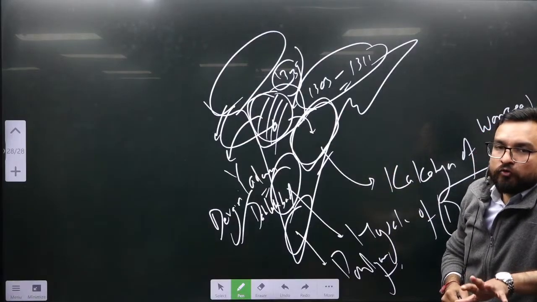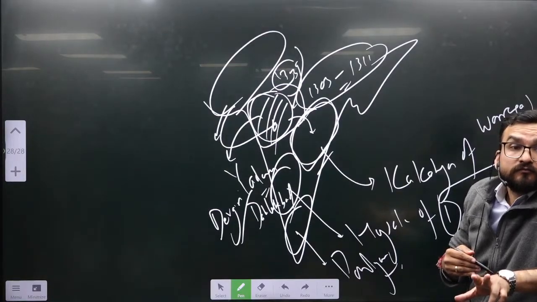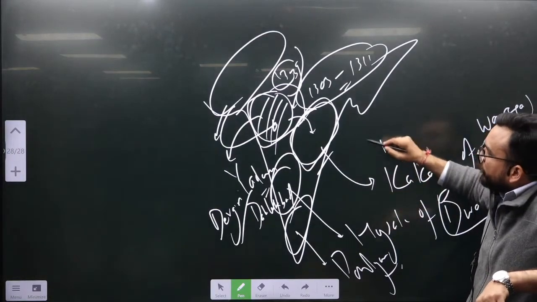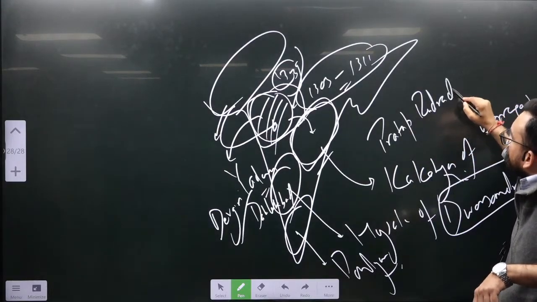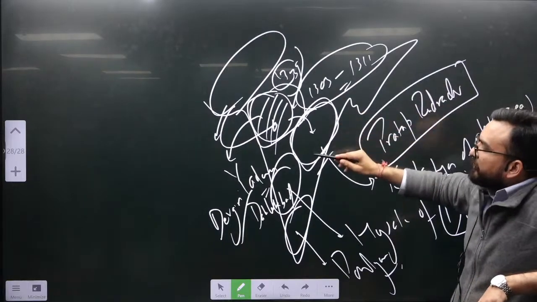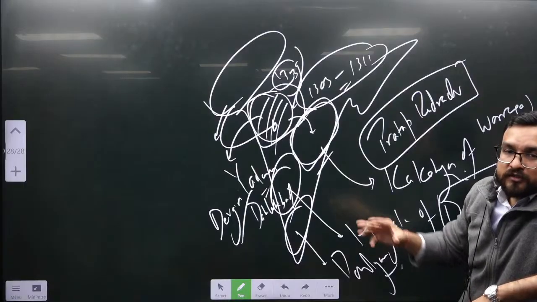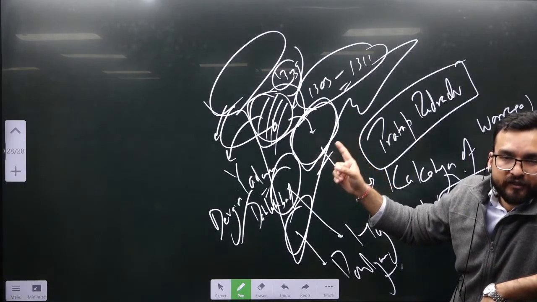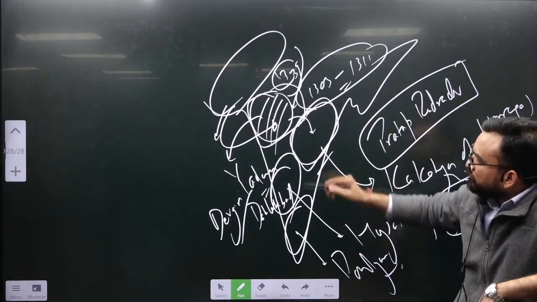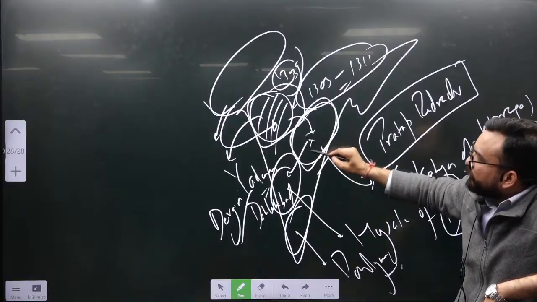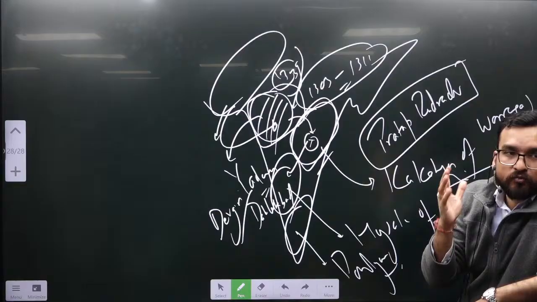Kakatiyas, they will be defeating whom? One major ruler who is contemporary to them, Pratap Rudradev. I'll be showing all the rulers to those who want to learn about them. Pratap Rudradev will be ruling when Khilji's army was attacking these areas. And it is being said that during this time frame, the Kohinoor diamond was taken by them and given to Alauddin Khilji. That is a different story of the Kohinoor diamond. And in this time frame you will be seeing from the Golconda mines they got this 712 carat diamond.